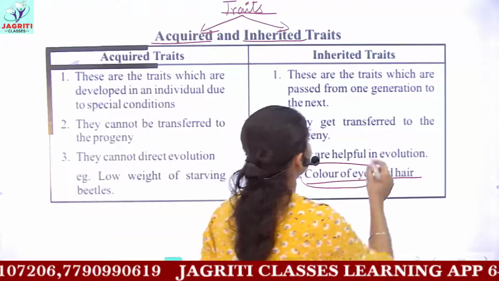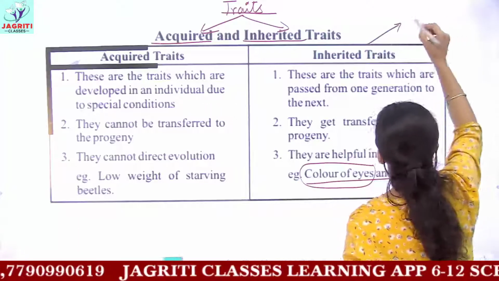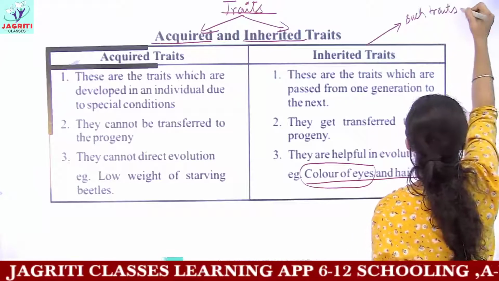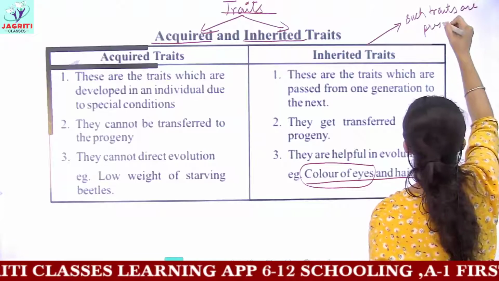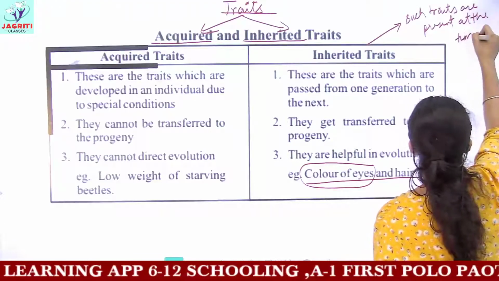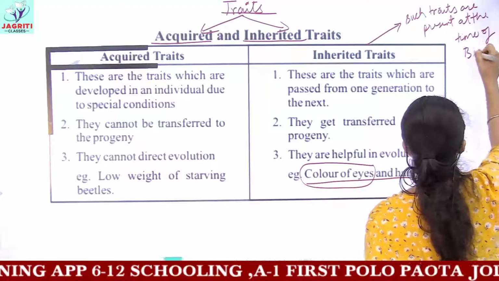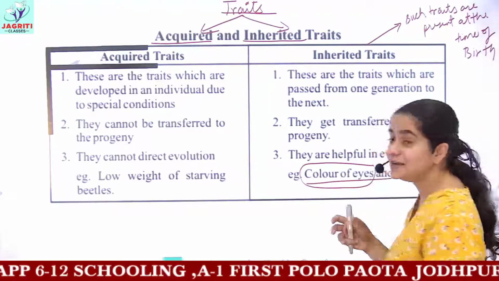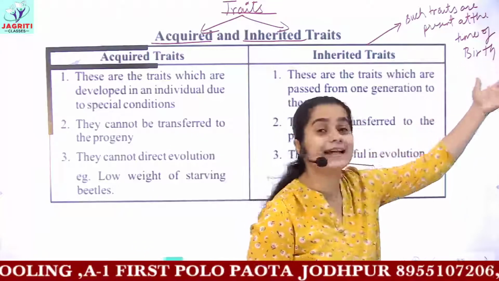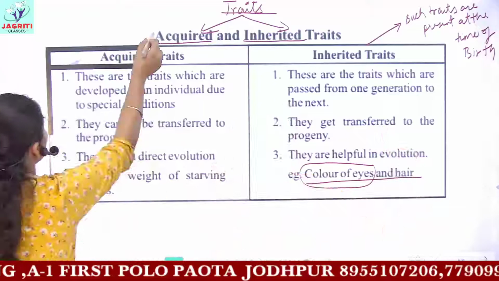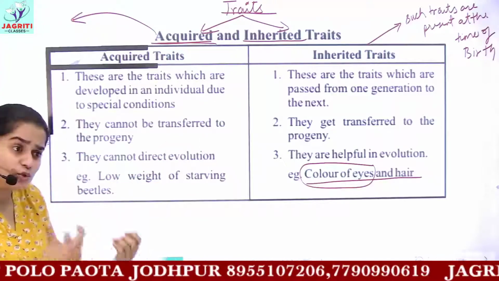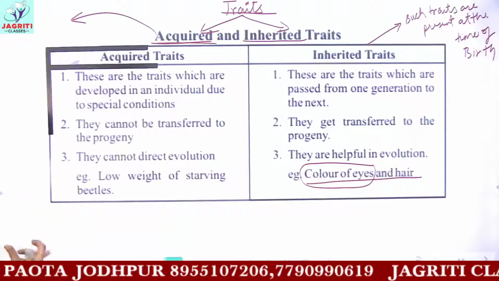So inherited traits, if we simply write, are present in us at the time of birth. These traits can be assumed as a gift from the parents. But acquired means which you have learnt, which you have gained on the basis of your hard work.